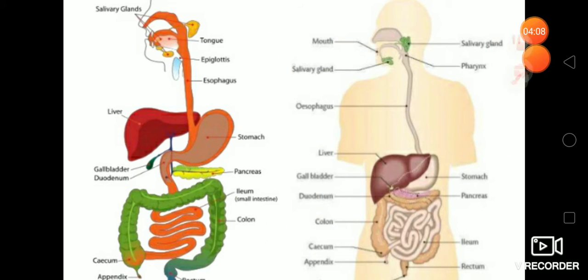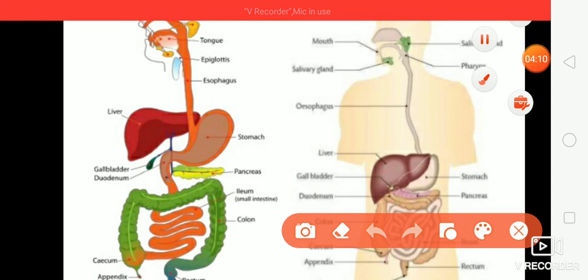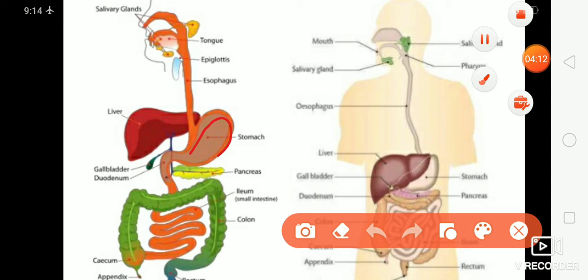Now stomach is a wide C or J shaped muscular sac present on the left side of the abdomen. Partially digested food reaches the stomach from the buccal cavity through the pharynx and esophagus. Now further digestion of food takes place in the stomach.